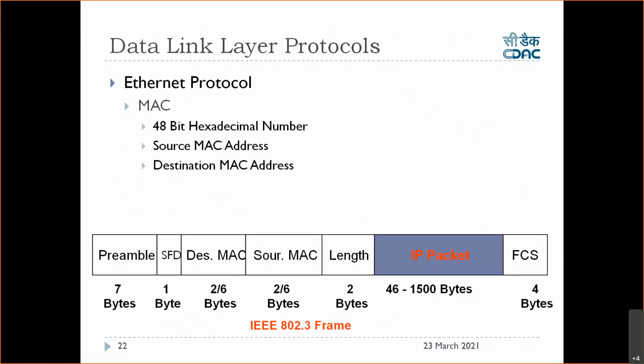It's a cyclic redundancy check, also called the frame check sequence. It will say whether this frame is correct or not. If it is not correct, the information will be different here, so you have to resend the frame, right? So this is the data link layer protocol which we have talked about.